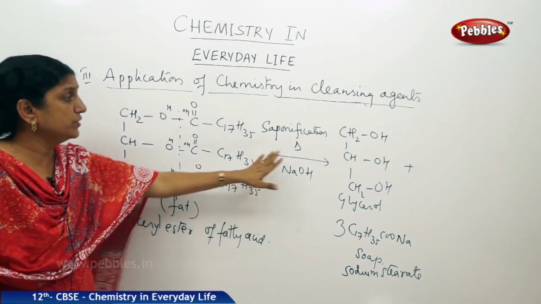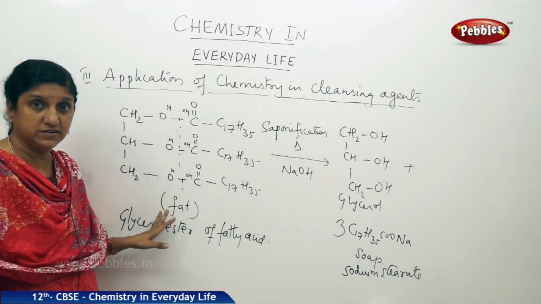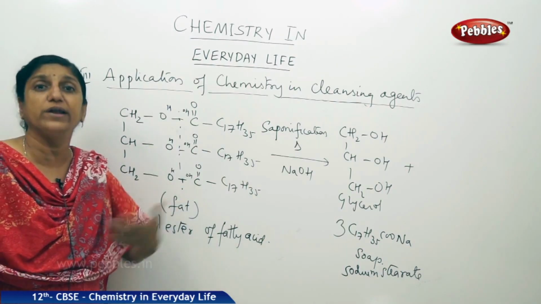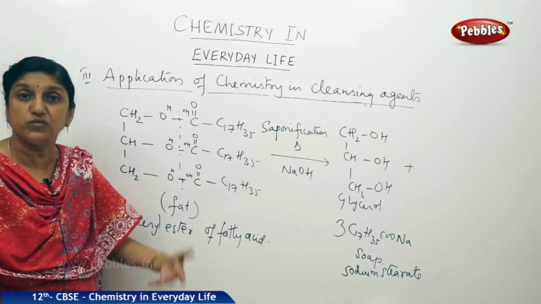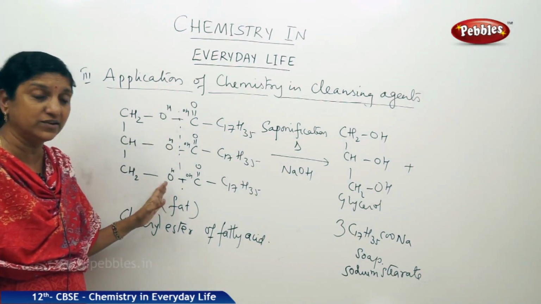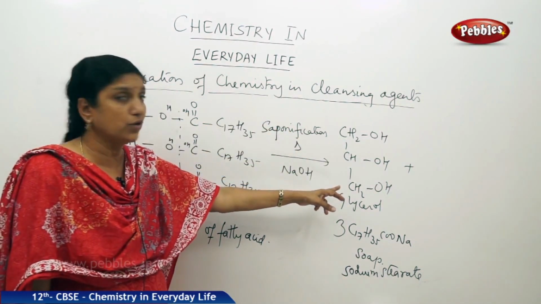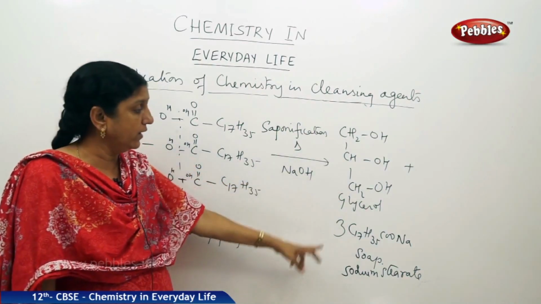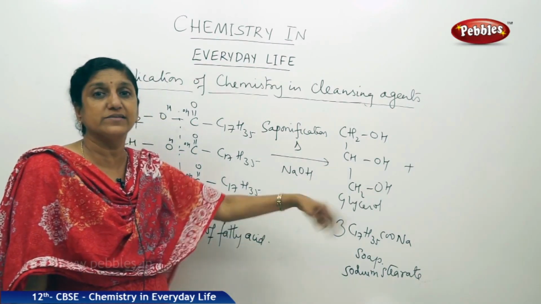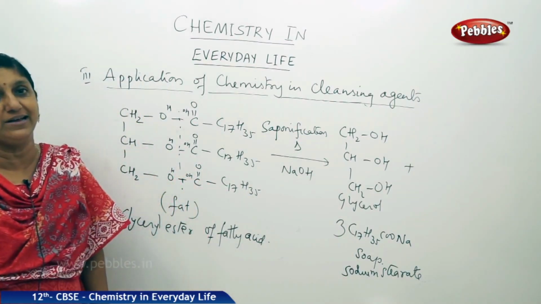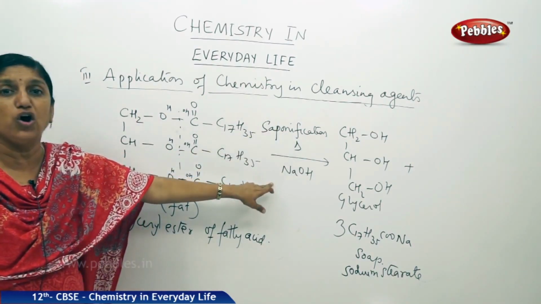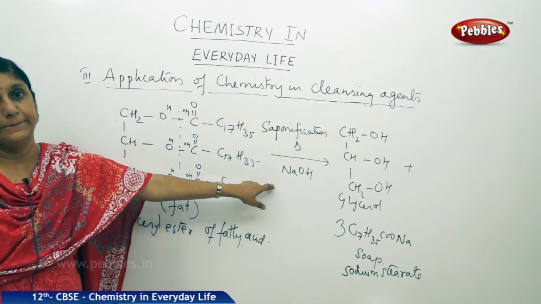It is manufactured by heating fat with either sodium hydroxide or potassium hydroxide or any suitable alkali which is water soluble, and that results in the hydrolysis of the ester, giving rise to glycerol, the trihydric alcohol, and soap, which is either a sodium salt of fatty acid or potassium salt of fatty acid, right. So, this reaction is called as saponification or soap formation, right.